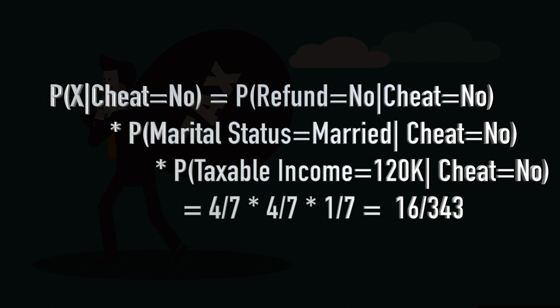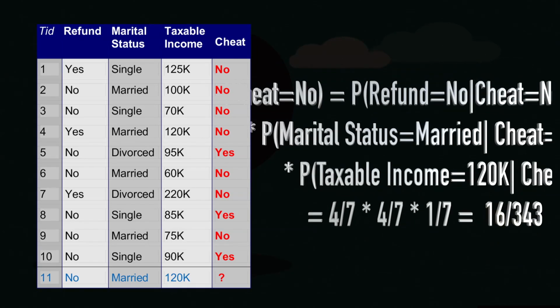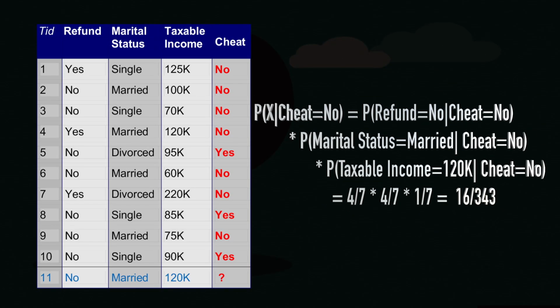Okay? Now, what is the probability of refund is equal to no given cheat is equal to no? To compute this, we will look at our 10 records, and in those 10 records we will see only those records where cheat is equal to no. So, the first record cheat is equal to no, second is no, third is no, fourth is no, then sixth is no, seventh is no, and ninth is no. So, we are going to look at only these records where cheat is equal to no, and in all these records let us see how many times refund also happens to be no.